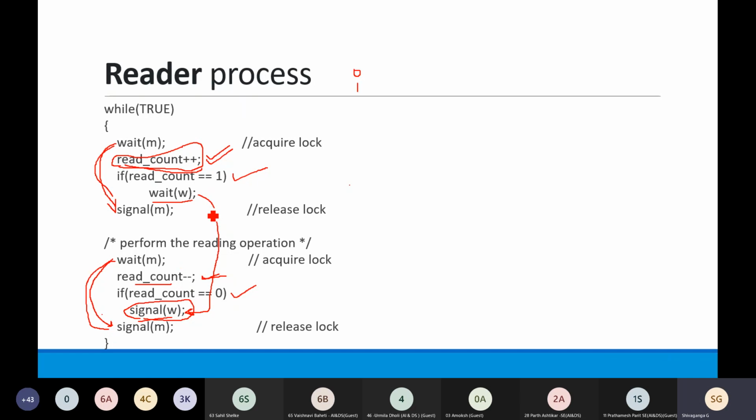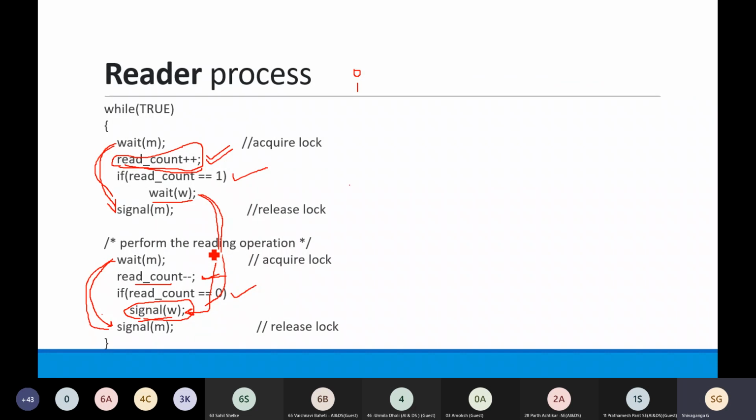And when this lock is applied, if my read count is 1, at that time writers are not able to write. मतलब एक भी प्रोसेस अगर रीड कर रहा है तो no other process is allowed to do the write operation, because again there will be inconsistency in the data. There can be a number of processes which are doing read operation simultaneously.